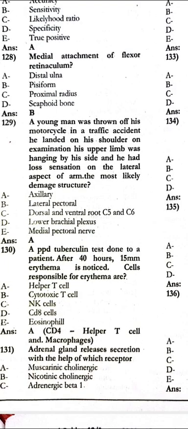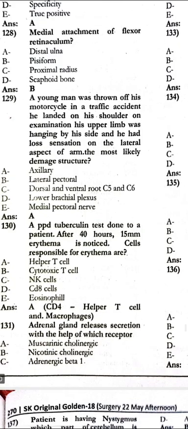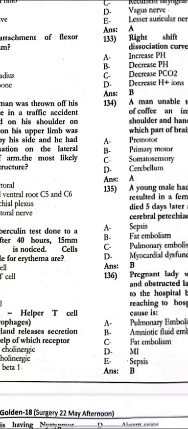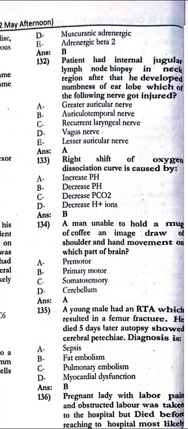PPD tuberculin test done to patient after 48 hours. Induration is noticed. Responsible for the reaction cells would be the CD4 helper T cells and the macrophage. Adrenal gland release catecholamines with the help of which receptor? That is the nicotinic cholinergic receptors. The patient has the internal jugular lymph node biopsy in the neck region. After that, he developed the dumbness of earlobe.